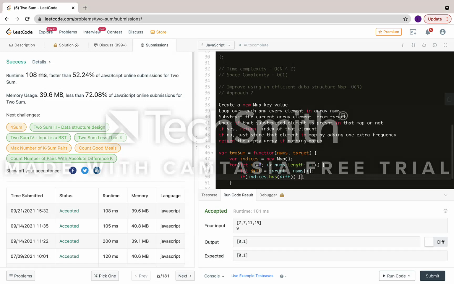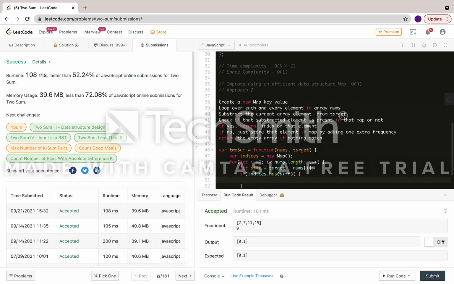If indices has diff, then that means we have the sum. We have the indices that sum up to the target, so we can return an array of indices: indices.get(diff), comma i. This will return me the index, because we are storing the map as key-value pairs.